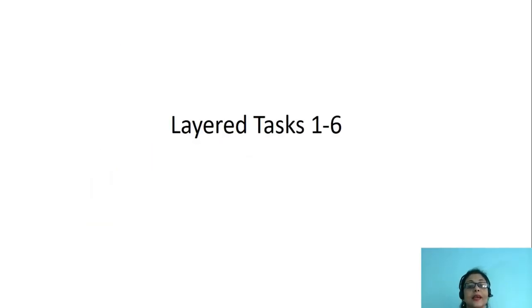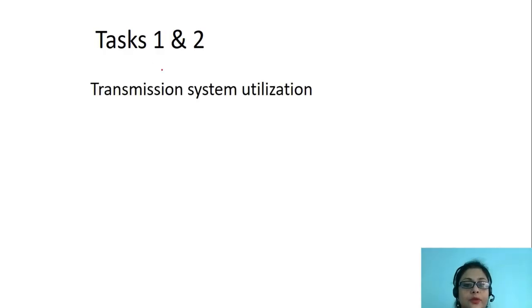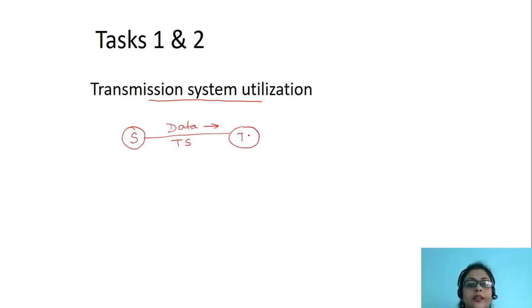Let us understand layered tasks 1 to 6 in this video. First, we concentrate upon tasks number 1 and 2. Task number 1 is transmission system utilization. Now, what is the meaning of transmission system utilization? We have a computer here that is a sending computer. This is the transmission system through which data passes to the destination computer. Now, resource sharing is very much important.